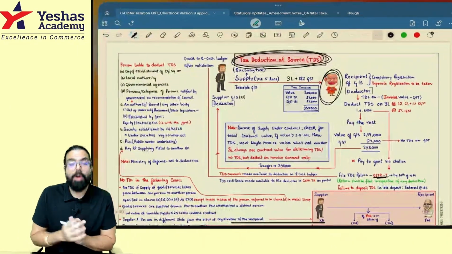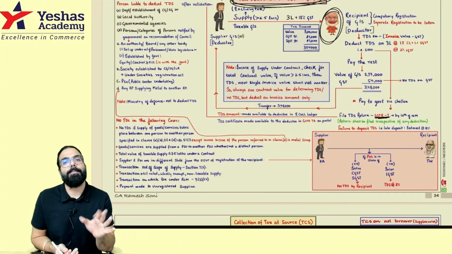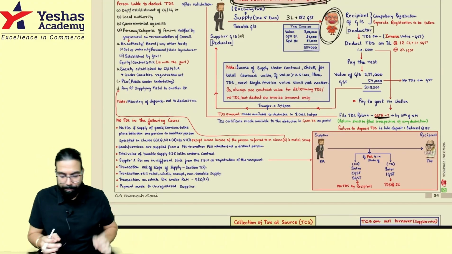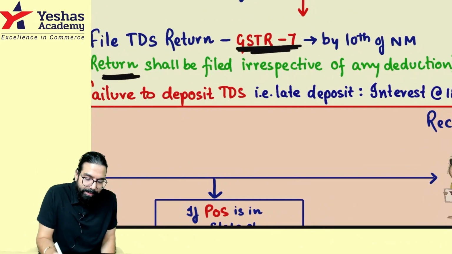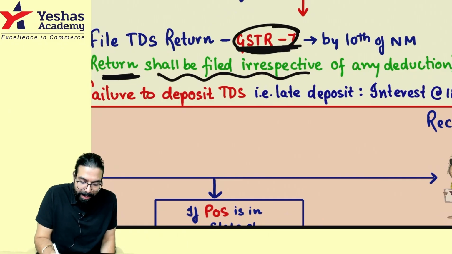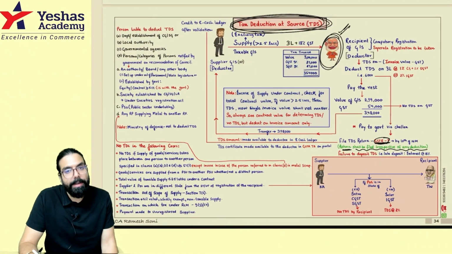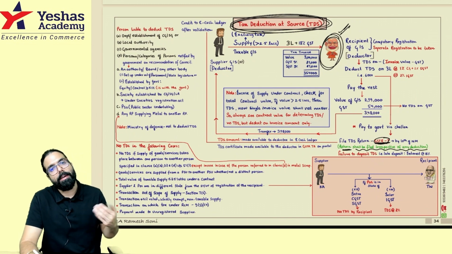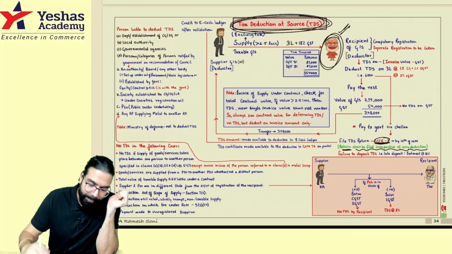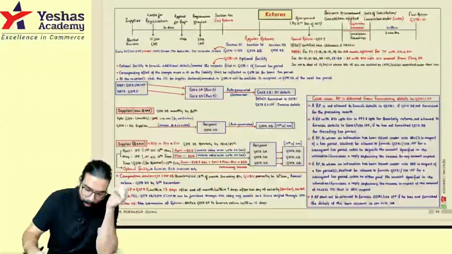GSTR 7. Now GSTR 7 is to be filed irrespective of whether TDS was deducted or not. That's all that has come. Earlier, only if a government department deducts TDS, they filed GSTR 7. Now TDS deductors, if they deduct or don't deduct, GSTR 7 is mandatory. That's all the point, and I have told it over here.